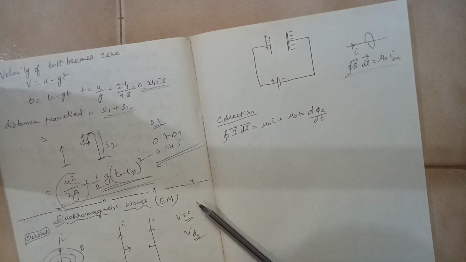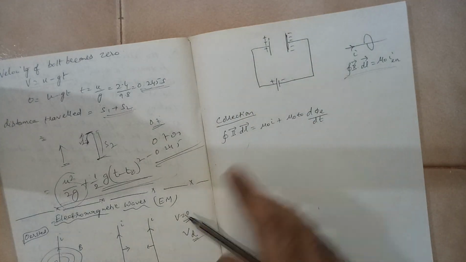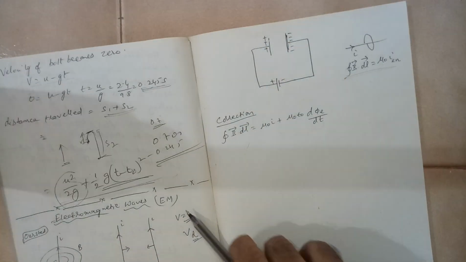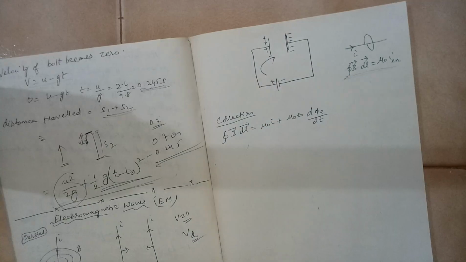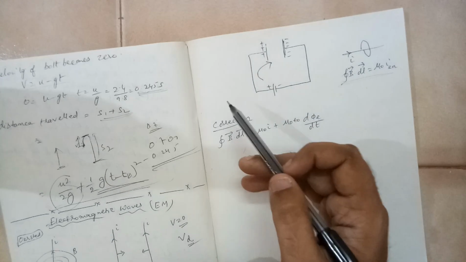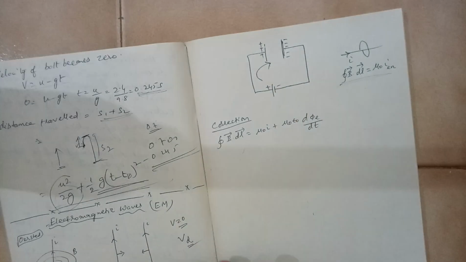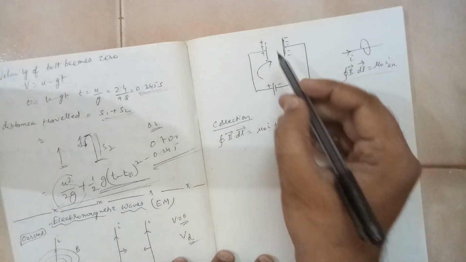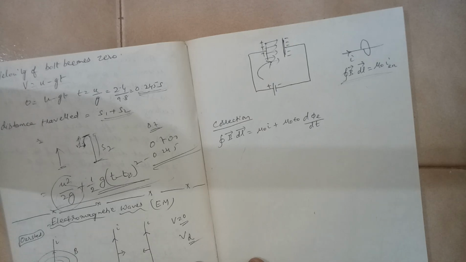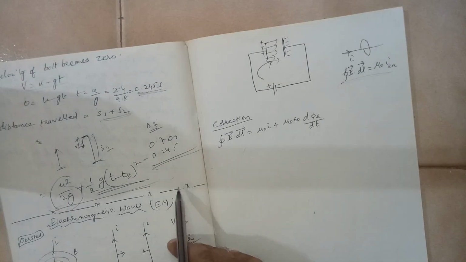To understand that, let us say you have taken two capacitor plates and connected them to a battery. This is the positive terminal, this is the negative terminal. So there will be a current passing in the circuit. Immediately charges will start getting deposited over here. Initially less charge, then over a period of time the positive charges deposited on this plate and the negative charges deposited on this plate will increase, and there will be an electric field created in between the plates. Now, is this electric field constant? No, it will vary with respect to time.